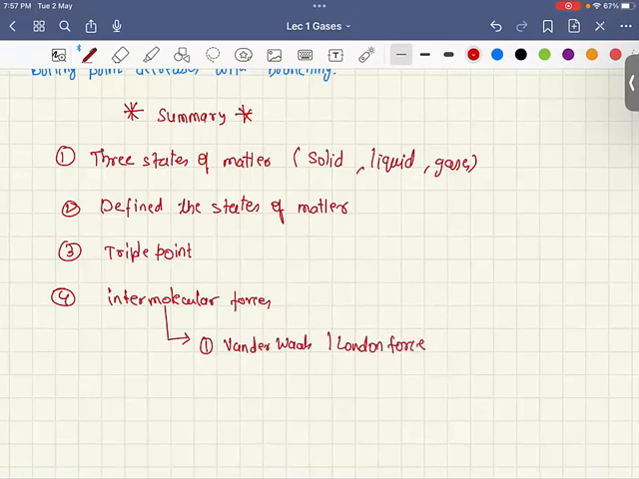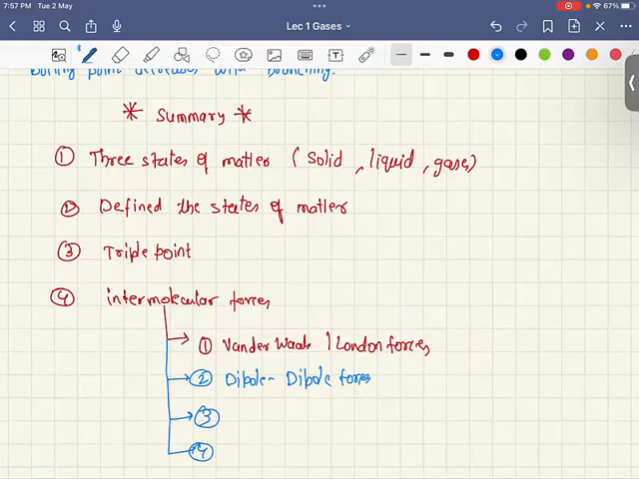So in the next class, we are going to study the other three forces, which are dipole forces, dipole induced dipole forces, and the fourth one, which is hydrogen bond forces.